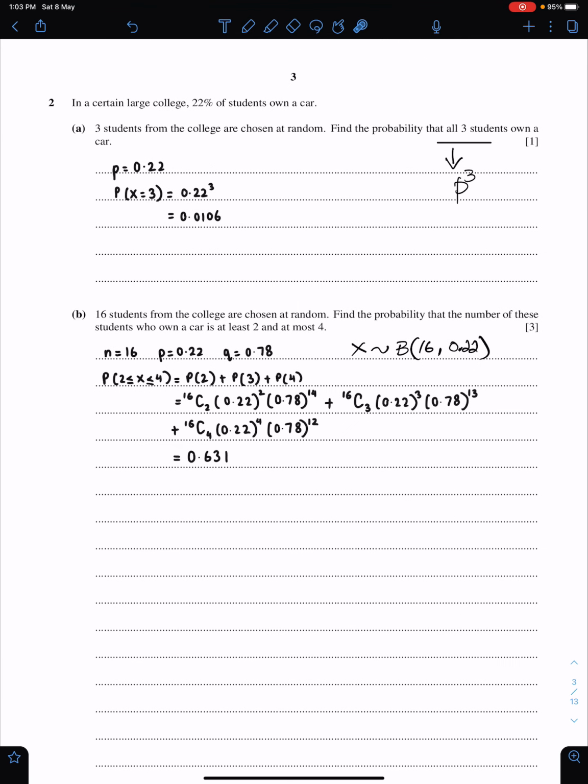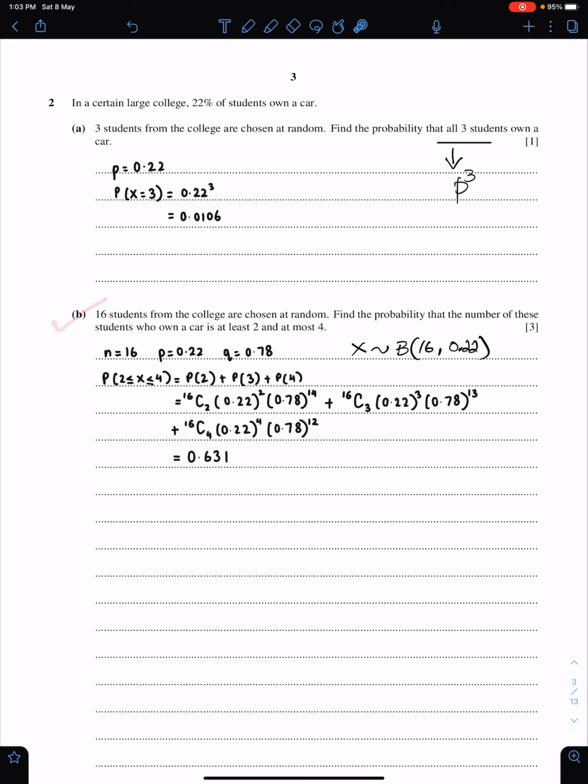Question number 2. In a certain large college, 22% of students own a car. Part A. 3 students from the college are chosen at random. Find the probability that all 3 students own a car. All 3 means if this is P, then P times P times P. That means P cubed. This means all 3. So 0.22 to the power 3. And this is the answer in 3 significant figures.